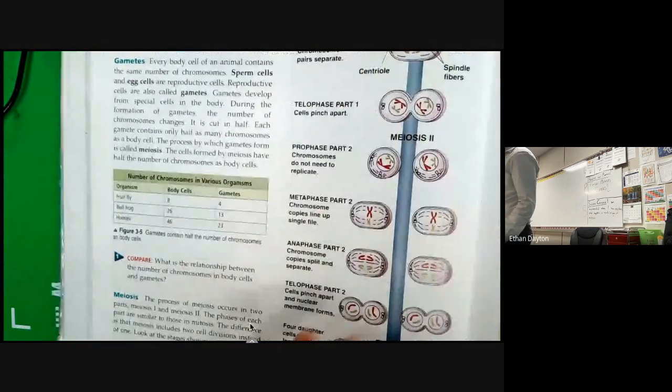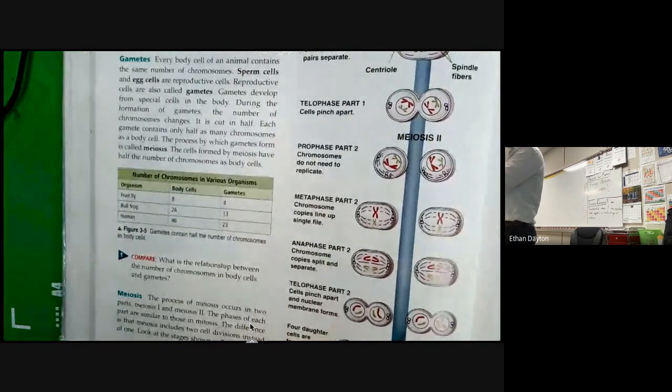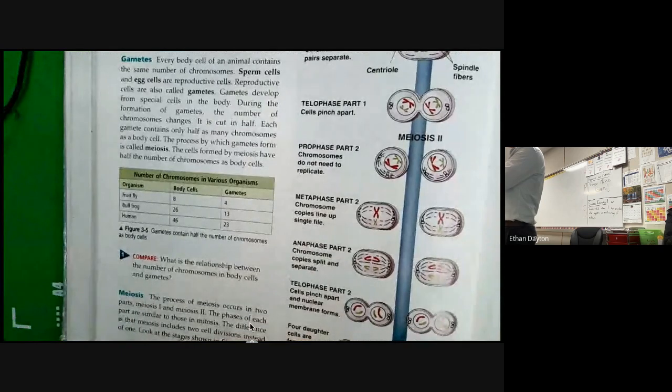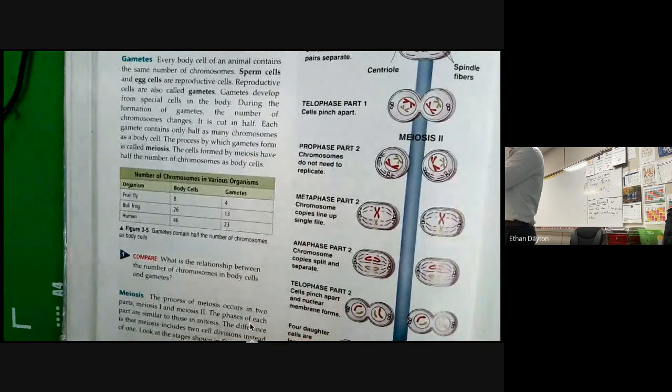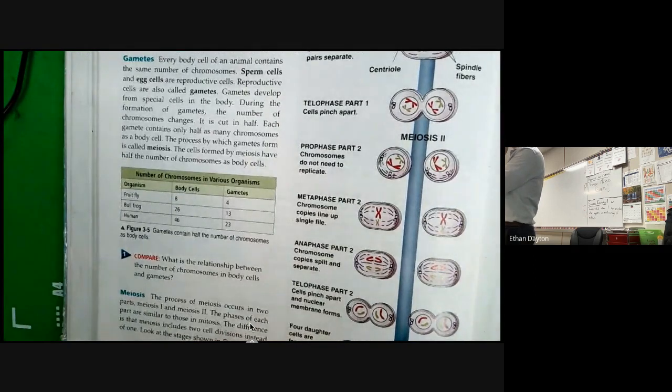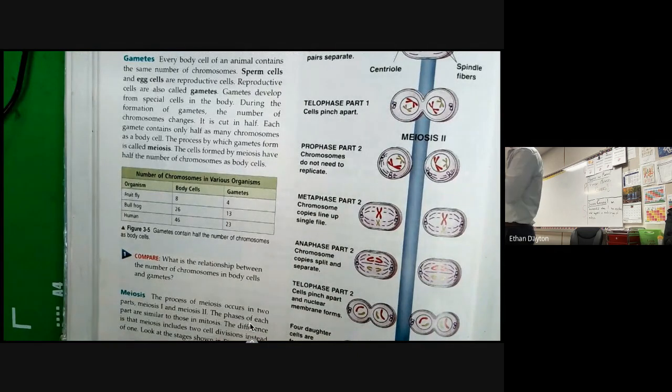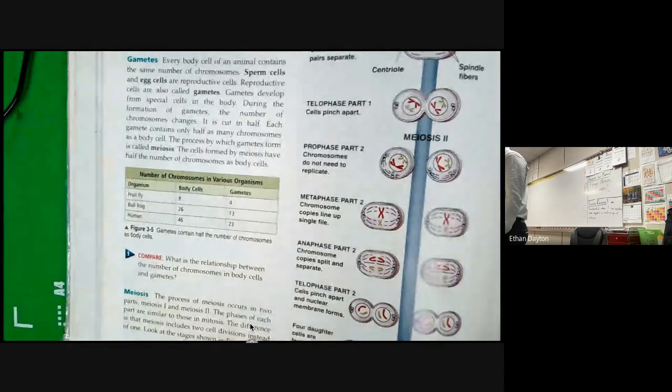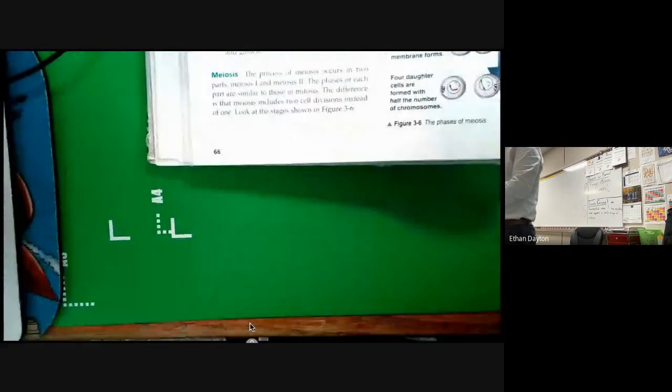What if there was like 73 body cell chromosomes? Then what's half of 73? Half of 73 would leave you with a half. Exactly. I don't believe that they're odd numbered. Interesting. I need to know this.